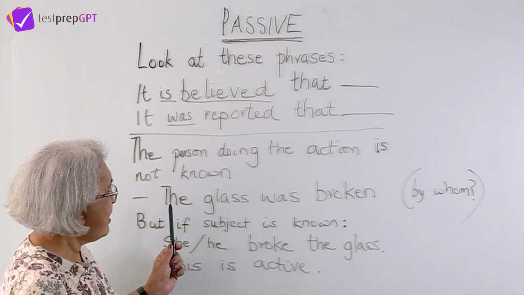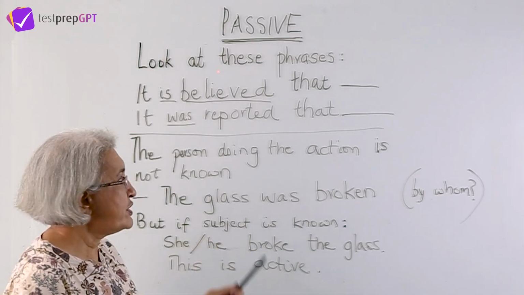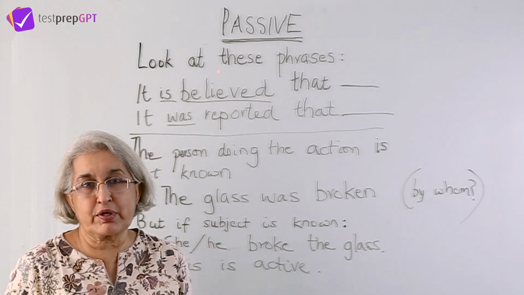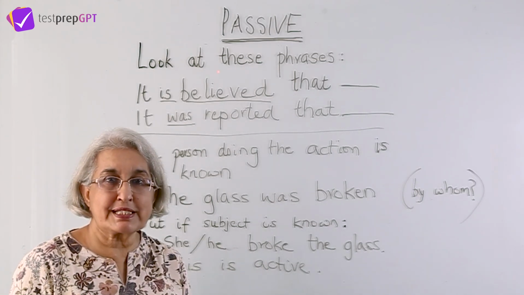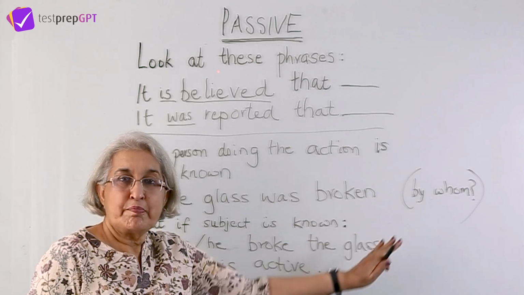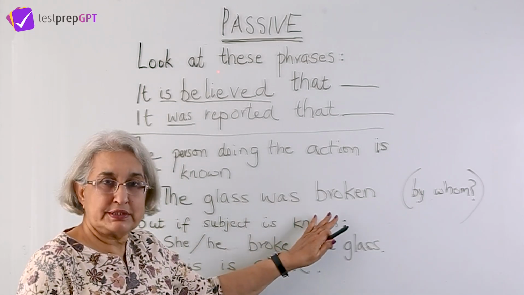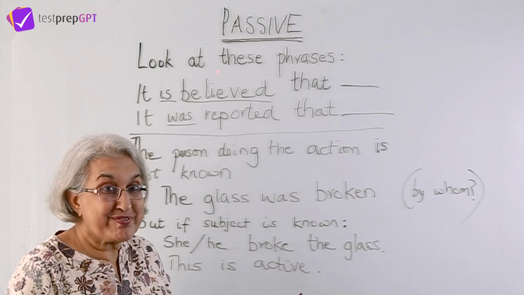Let us look at this example. The glass was broken. Here, we do not know by whom it was broken. But the sentence is correct. We can have a sentence like this where we don't know who did the action, but the action was done. The glass was broken. So this is a passive sentence.